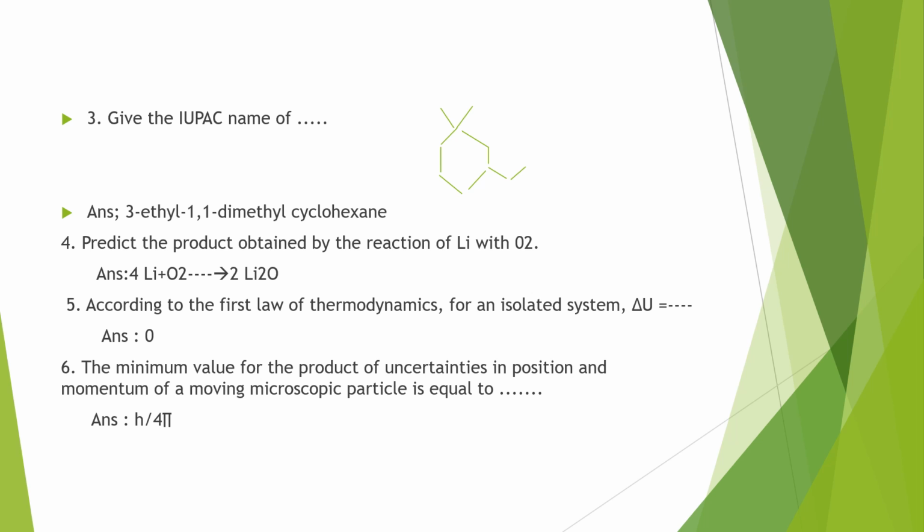Question number 5. According to the first law of thermodynamics, for an isolated system, the change in internal energy will be 0. Question number 6. The minimum value of the product of uncertainty in position and momentum of a moving microscopic particle is equal to h by 4 pi. That is called Heisenberg's uncertainty principle.